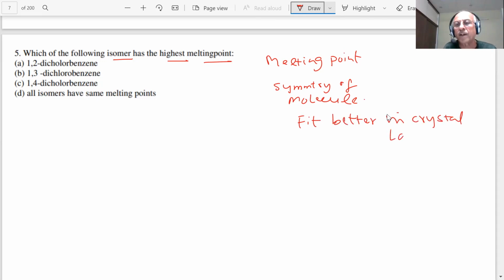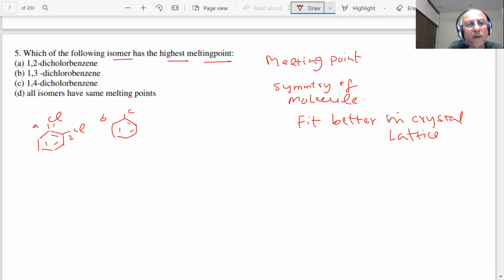So let us see what we are talking about. Which of the following, this is 1,2-dichlorobenzene. What is 1,2-dichlorobenzene, student? This is our 1,2. What is 1,3, students? This is our A, this is our B, this is my 1,3 dichlorobenzene, and C is 1,4, students. Now you can see this is also called para isomer. This is meta, this is ortho dichloro.